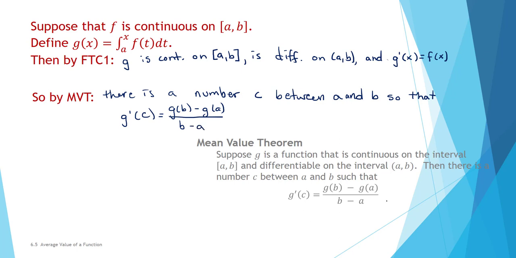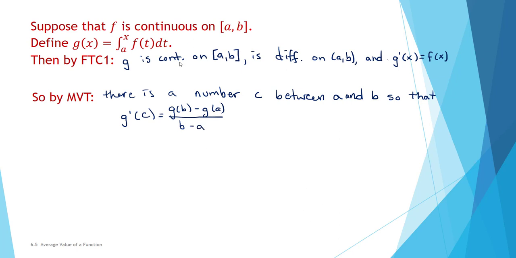That's exactly the conclusion of the mean value theorem. However, we also know from the fundamental theorem of calculus part 1 that g prime is equal to f. So g prime of c is f of c.